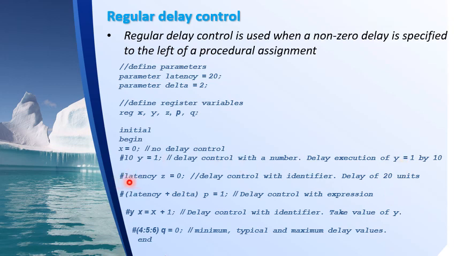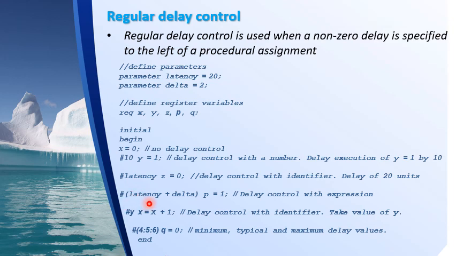Next, hash latency. This is an example of specifying the delay control using an identifier. Latency is an identifier and I have initialized it to 20. So hash latency means hash 20 z equal to 0. I want to execute this statement z equal to 0 with a delay of 20 units.